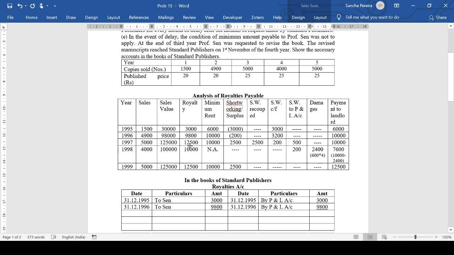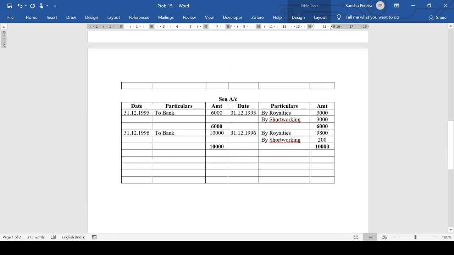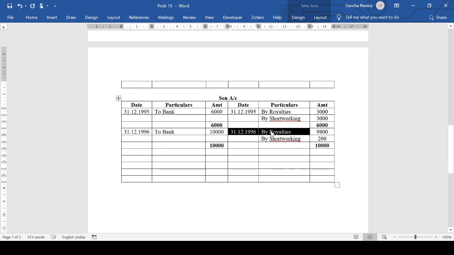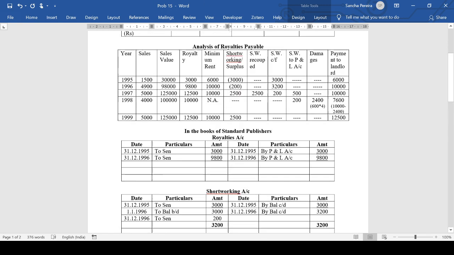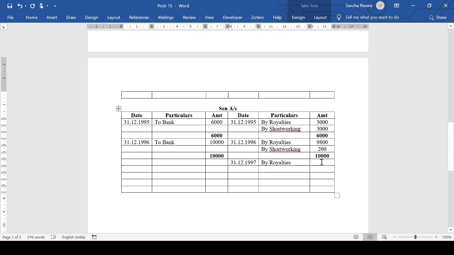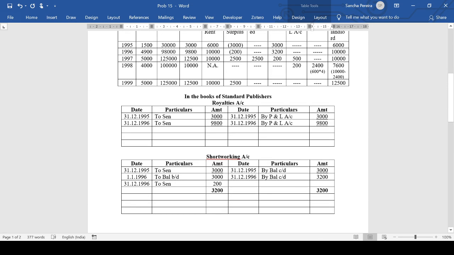Coming to the third year now, we have a situation where the royalty is more than the minimum rent. So it's royalties account debit to Sane account. In Sane account, it will be by royalties, 97. I think the royalties are 12,500. So in the royalties account, it will be 31st December 97 to Sane, 12,500.